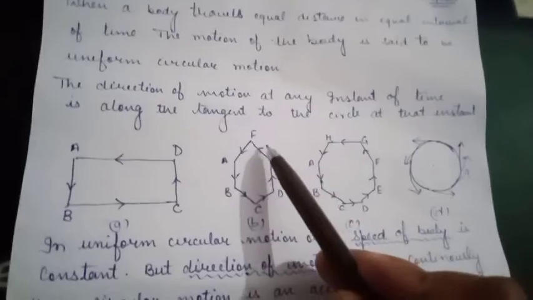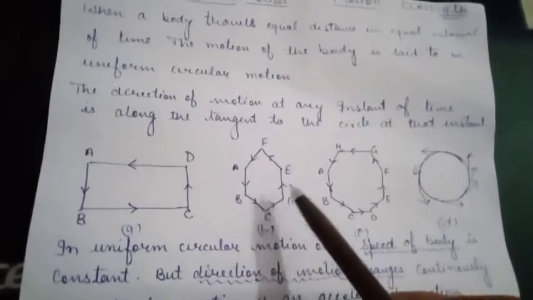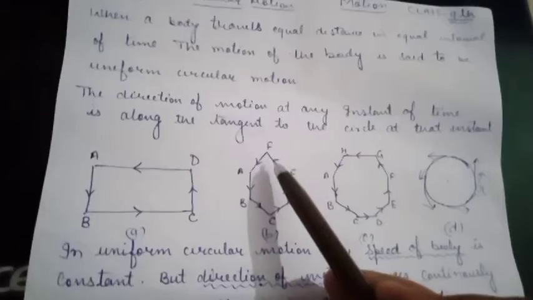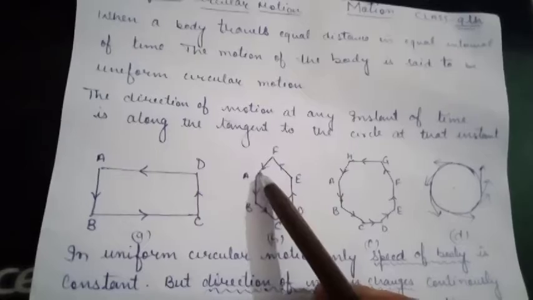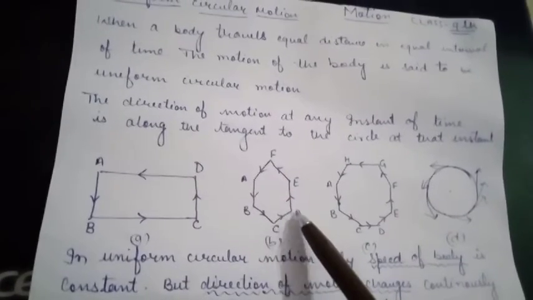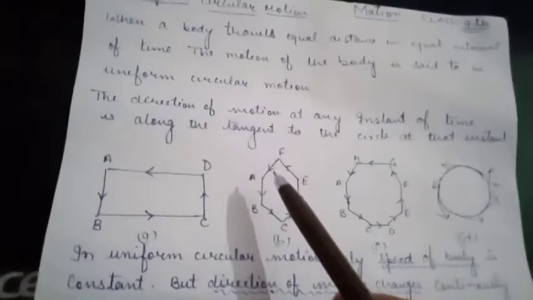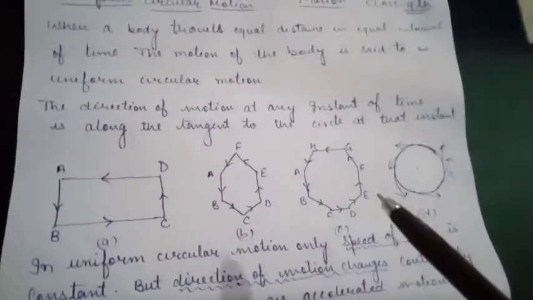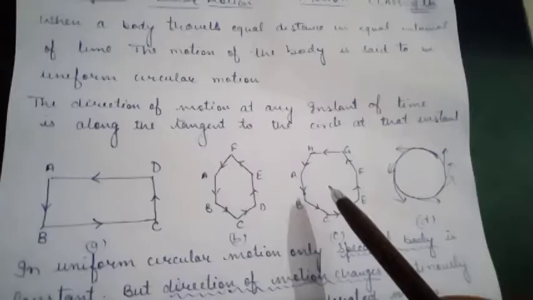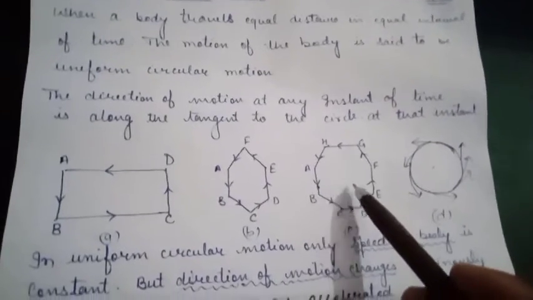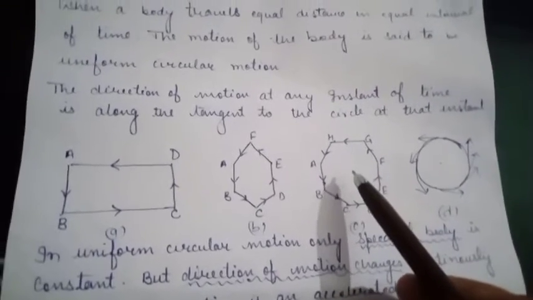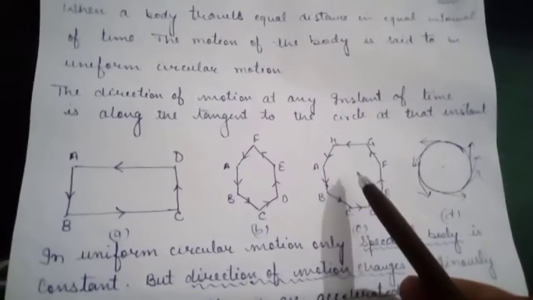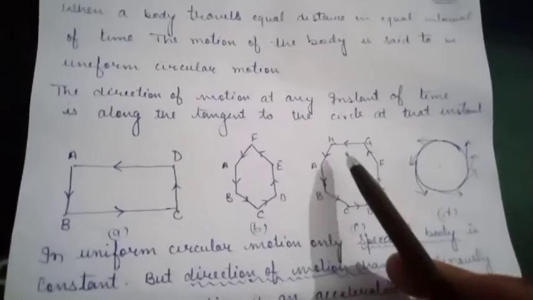The second path is the hexagonal path. The athlete has to take 6 turns: A to B, B to C, C to D, D to E, and E to F. Now the path is an octagon. In the octagonal path the athlete has to take 8 turns.